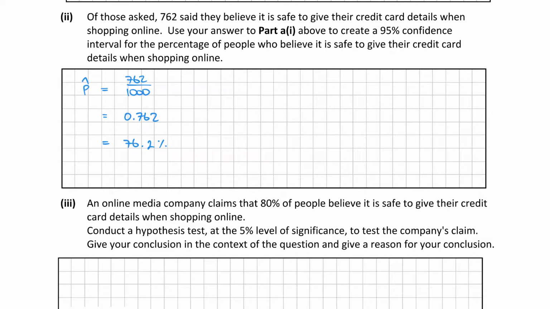Okay? Now, we want to create a confidence interval, so I'm going to have to take the margin of error and subtract it from this and add it to this, right? So the confidence interval will be p hat minus 1 over the square root of n, and you should know at this stage that that is the margin of error, and p hat plus 1 over the square root of n, which again is the margin of error. Okay, so just to be sure, this is the sample proportion. We're going to subtract the margin of error to get our lower limit, and we're going to take the sample proportion and add the margin of error to get our upper limit.